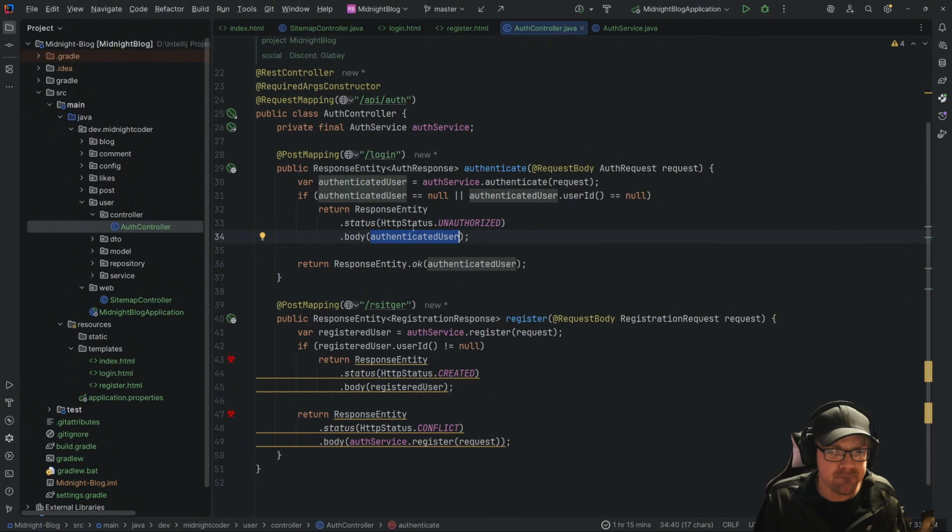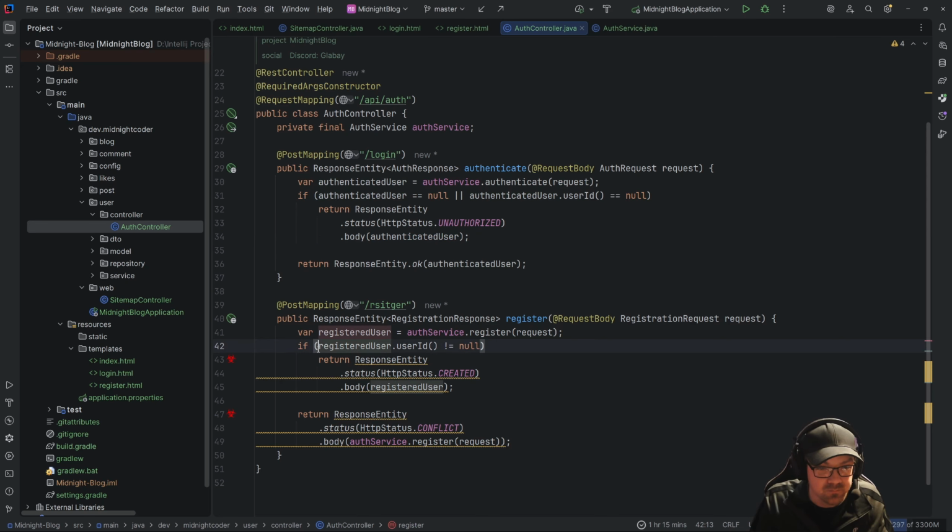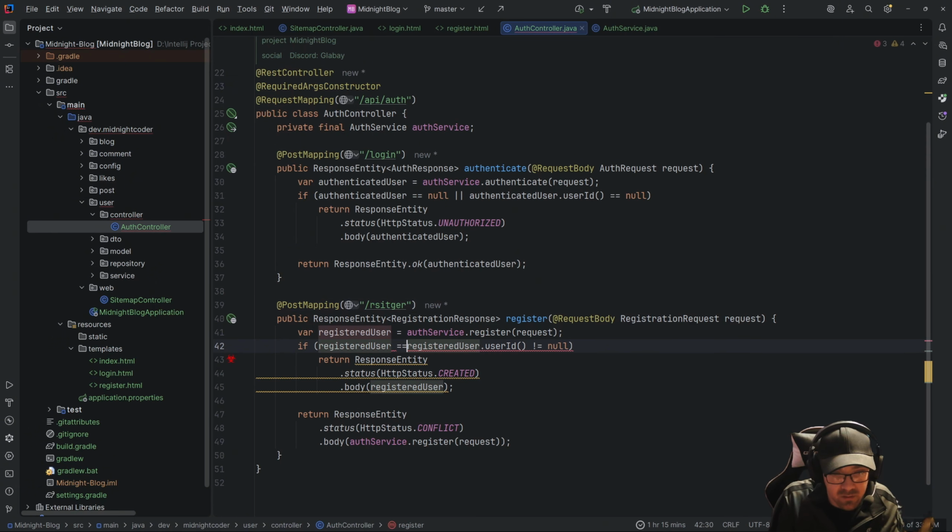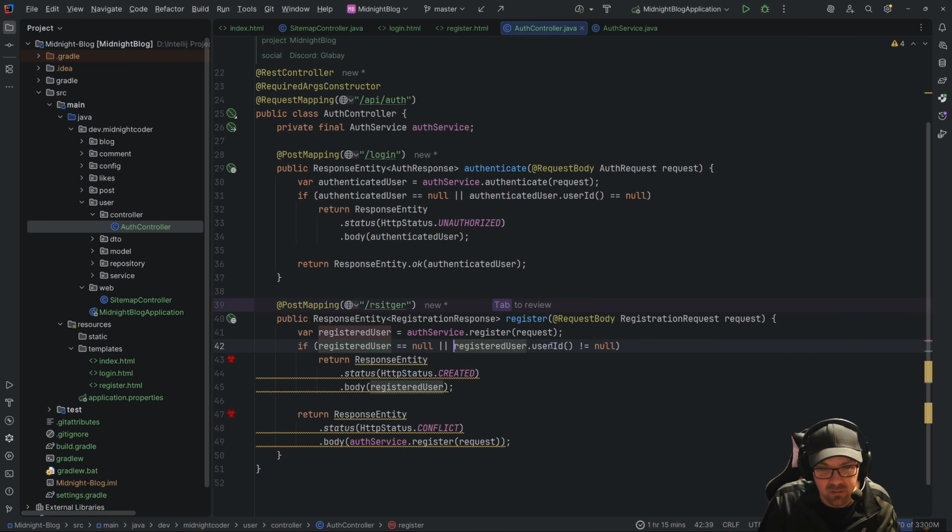And down here, again, I've got ways to return either yes, the registration was completed, or no, there was a conflict, meaning that something was null. And I should really do a double check for a registered user is null or this.